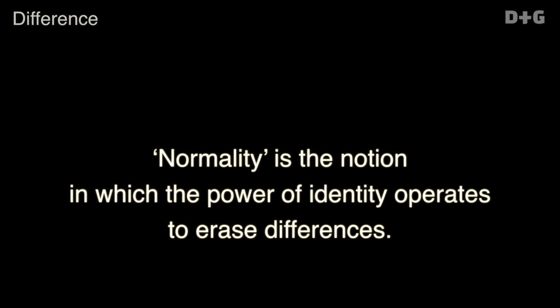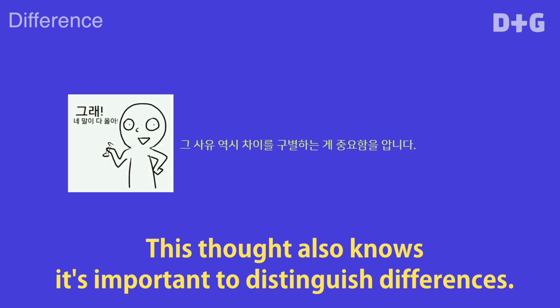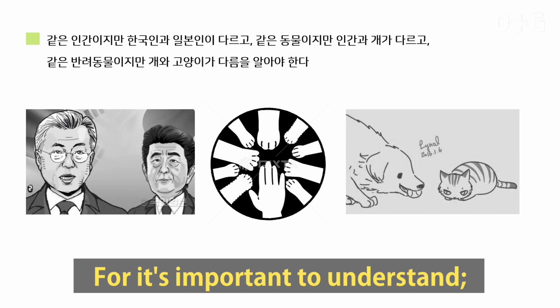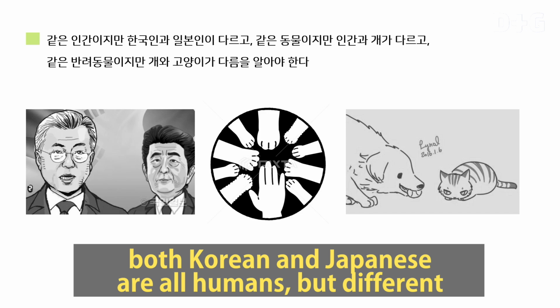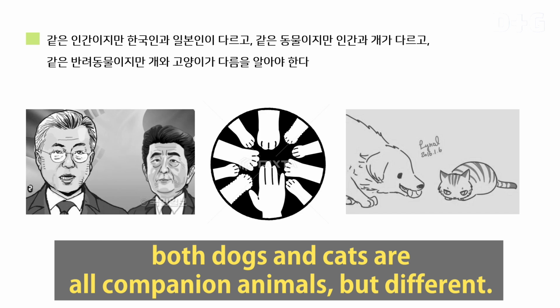Normality is the notion in which the power of identity operates to erase differences. However, the thought of identity shouldn't be viewed as too idiotic. This thought also knows it's important to distinguish differences. For it's important to understand both Koreans and Japanese are all humans, but different. Both humans and dogs are all animals, but different. Both dogs and cats are all companion animals, but different.